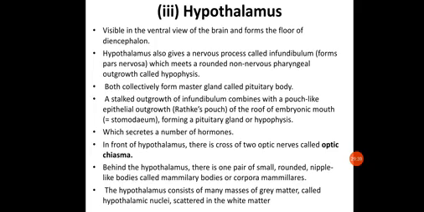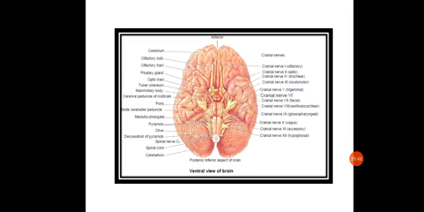It is one of the most important parts of the forebrain. The diencephalon is the main important part of the forebrain. The hypothalamus is visible in the ventral view of the brain. Here it is the ventral view, and here you can see the cerebrum, and here the hypothalamus.